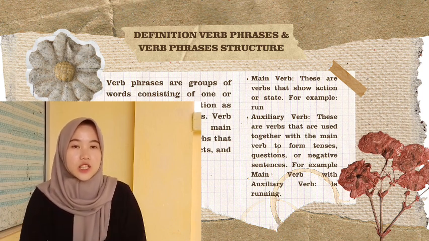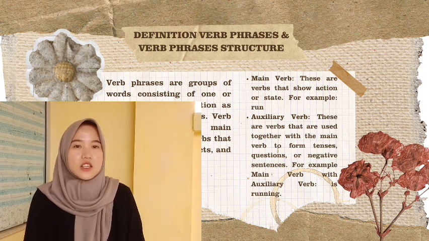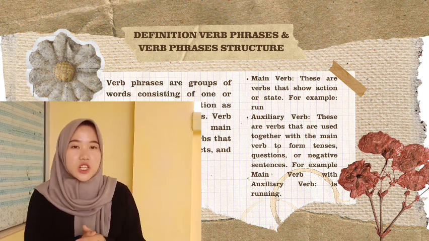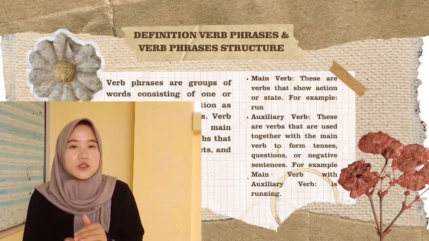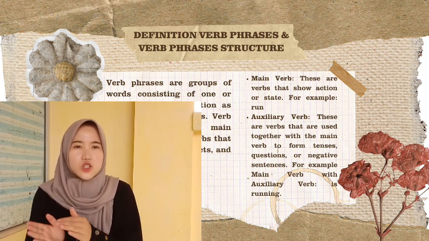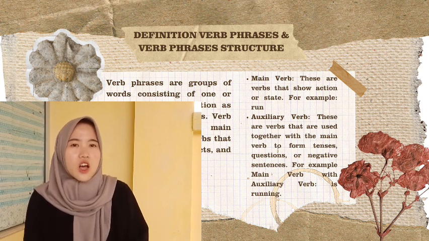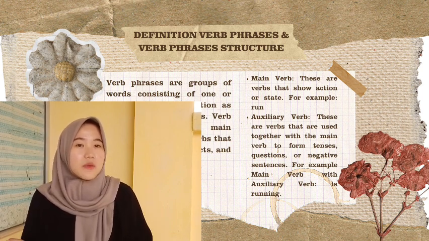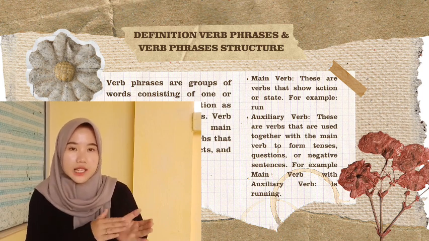A verb phrase usually consists of two main components. Main verb: these are verbs that show action or state, for example, run. Auxiliary verbs: these are verbs that are used together with the main verb to form tenses, questions, or negative sentences. For example, a main verb with an auxiliary verb is "is running."